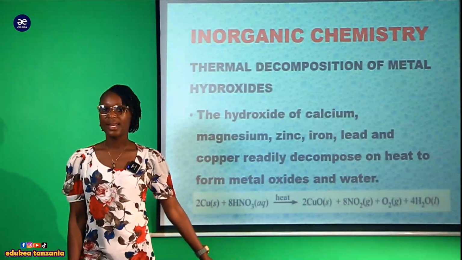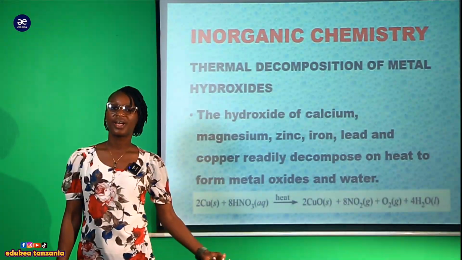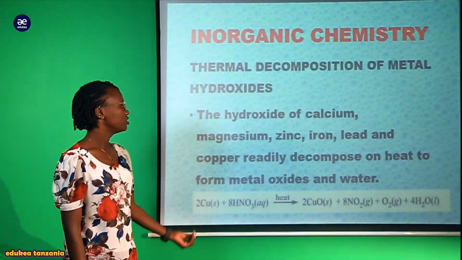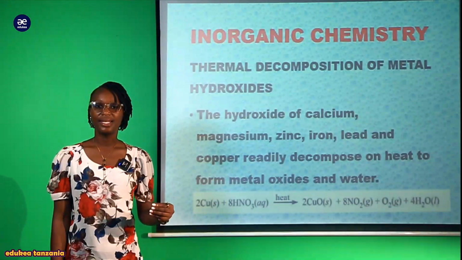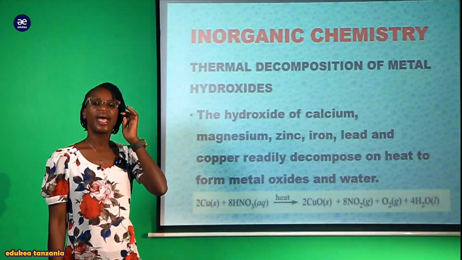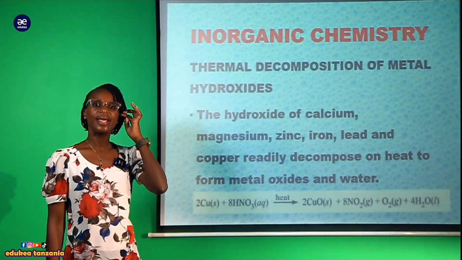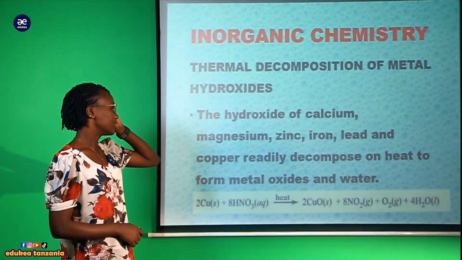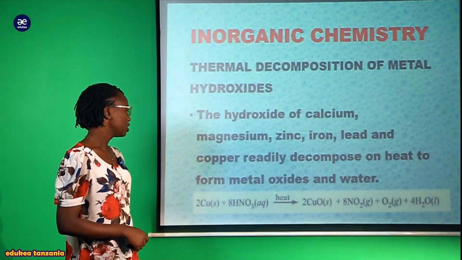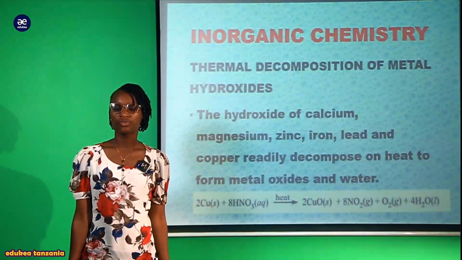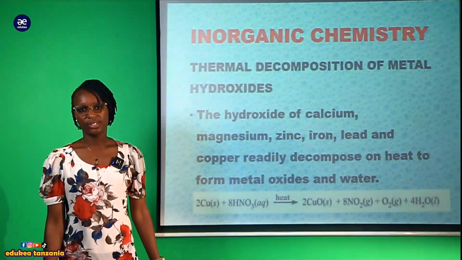Kwamba hizi oxide zote, hydroxide of calcium, magnesium, zinc, iron, lead and copper, zipo tayari kudecompose. Anasema are readily to decompose on heat, and therefore obvious moja kwa moja tunaenda kupata nini? The metal oxide and water.